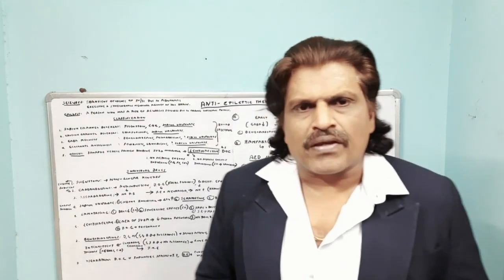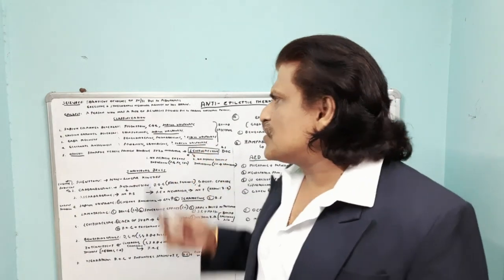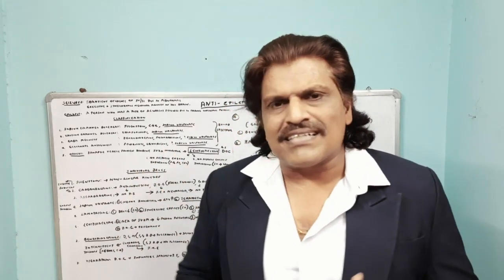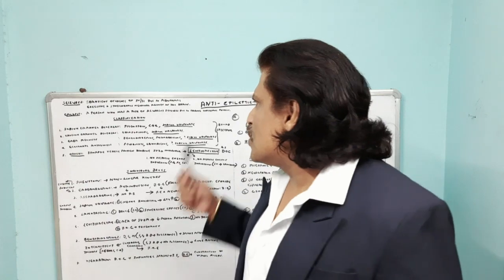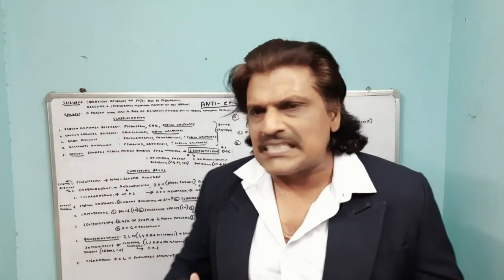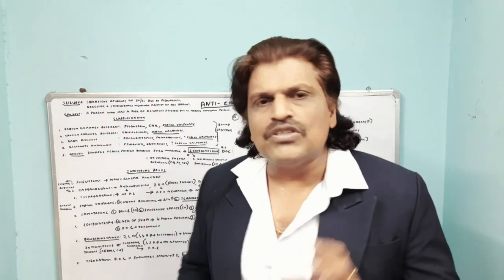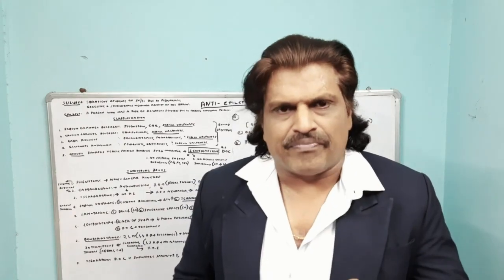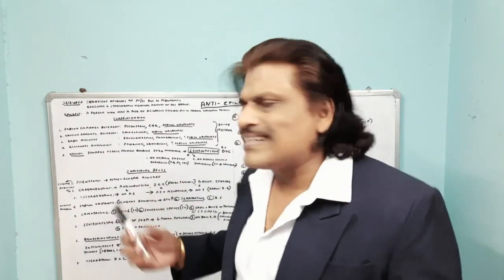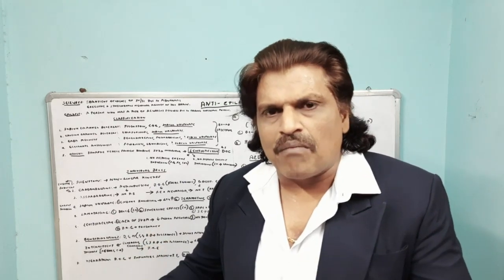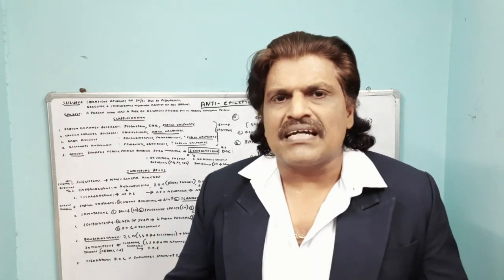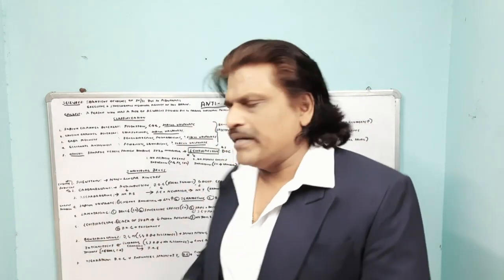So here we go. Before we start anti-epileptic therapy, we should know what is seizure and what is epilepsy. Seizure is a transient occurrence of signs and symptoms due to abnormal, excessive and synchronous neuronal activity in the brain.